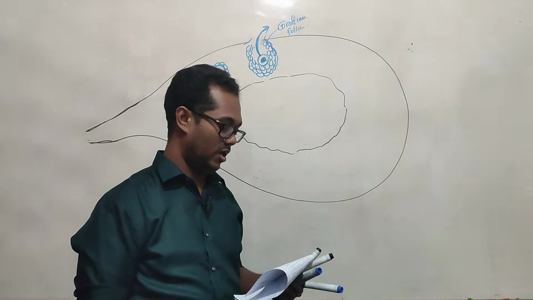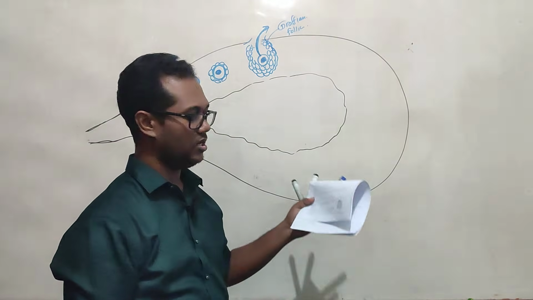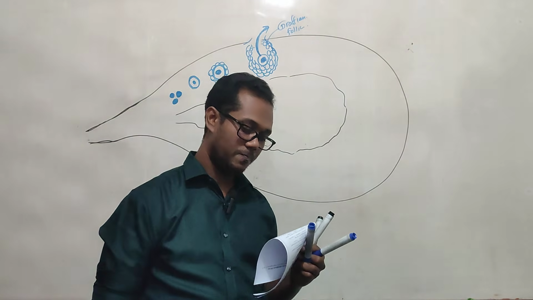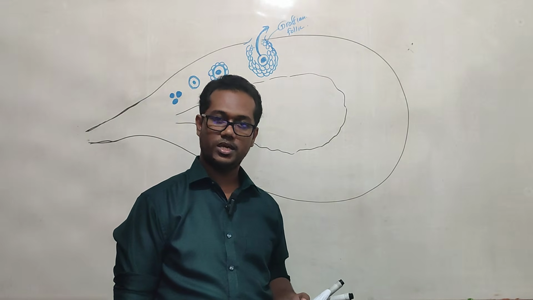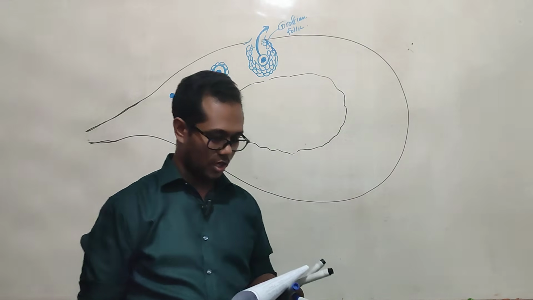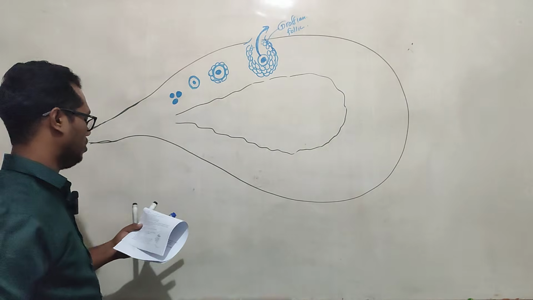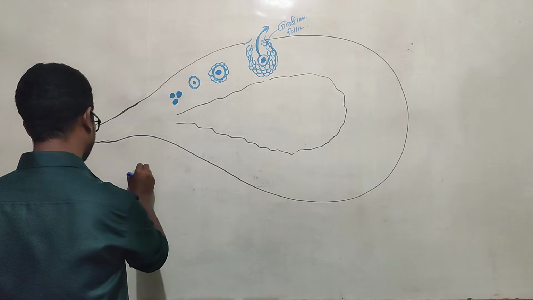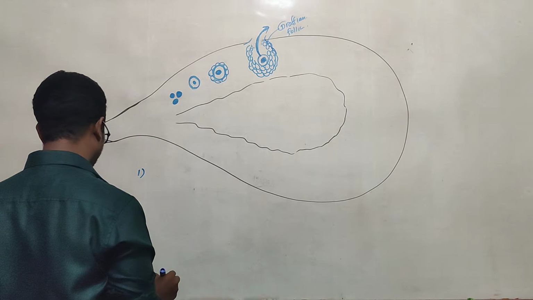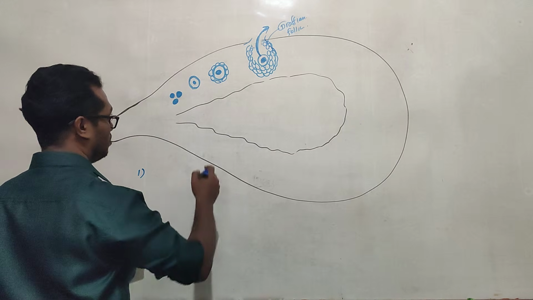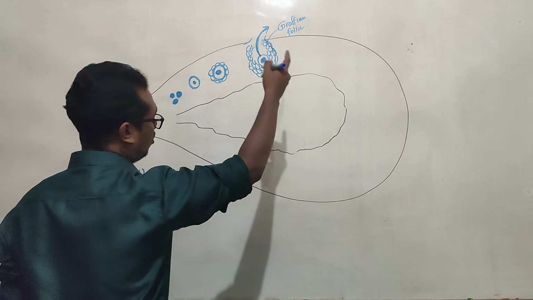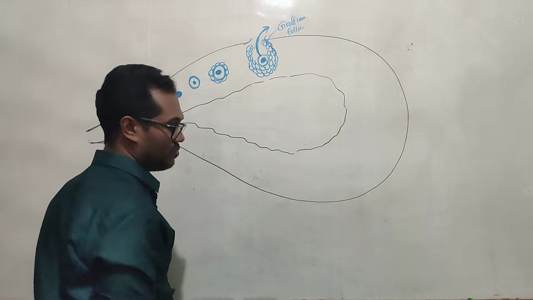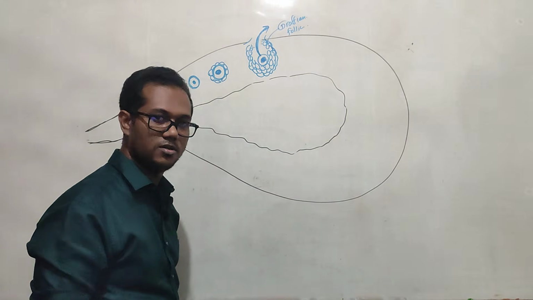Right. So the Graafian follicle is the one that releases the ovum in the female reproductive system. The first answer given is the corpus luteum. No, because after releasing, only then the corpus luteum and corpus albicans develop.